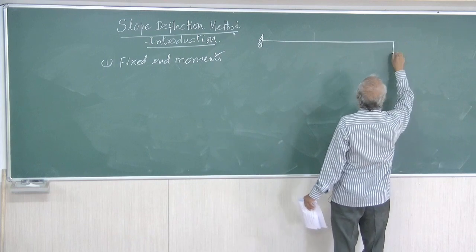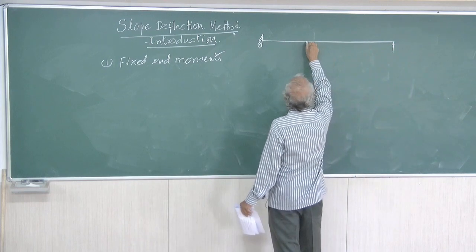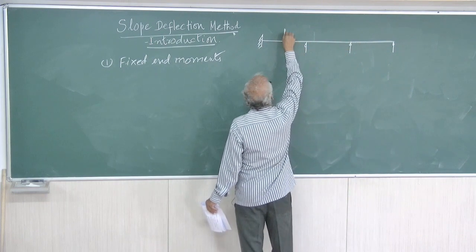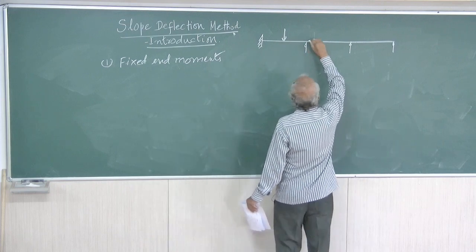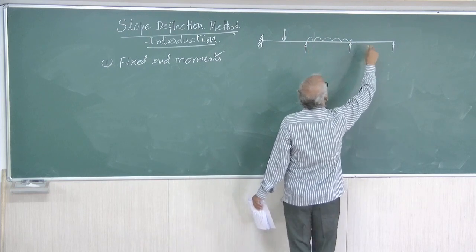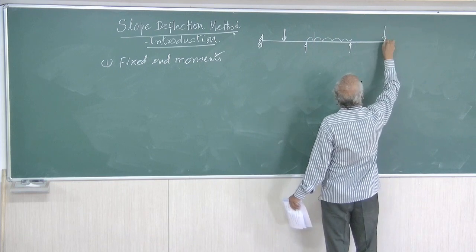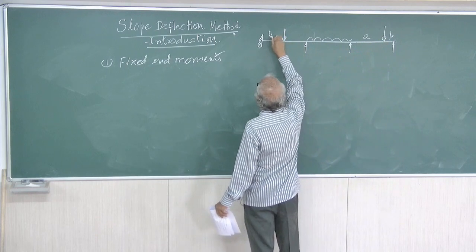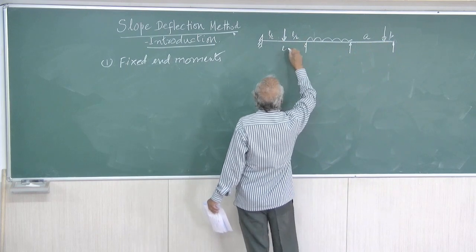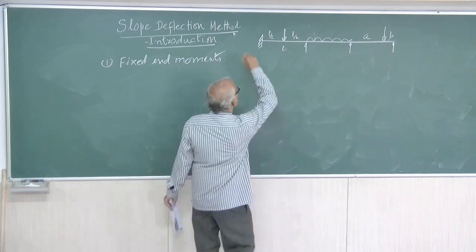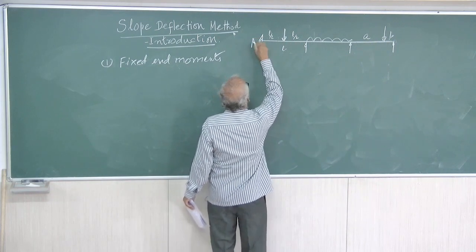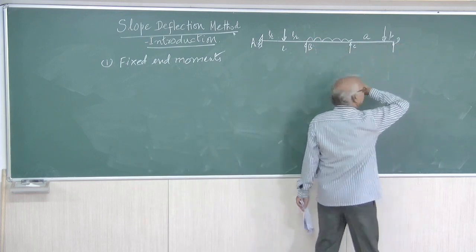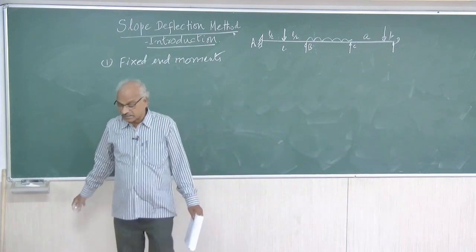Suppose you are asked to analyze a beam like this. It is subjected to a central load. It is subjected to UDL over the entire span. It is subjected to a non-central load, let us say. This is A, this is B. This is L by 2, this is L. Right. Let us say we are asked to analyze the beam ABCD. I will give only the general procedure. Next we will take up a numerical example.